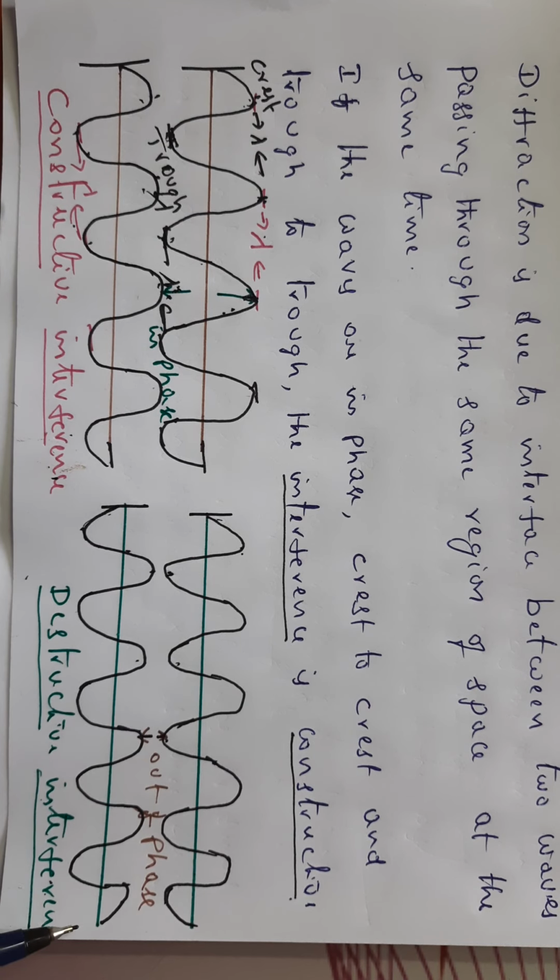Only constructive interference gives the combined wave increased intensity. If the waves are out of phase, the interference is called destructive interference.